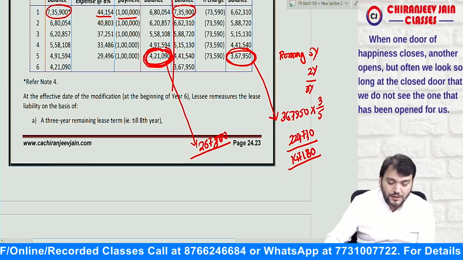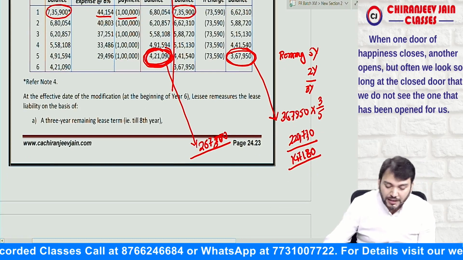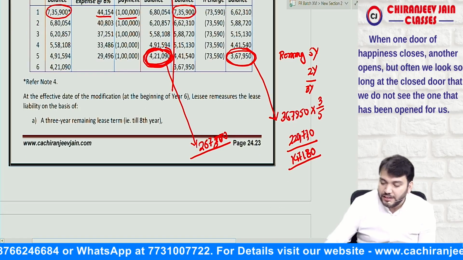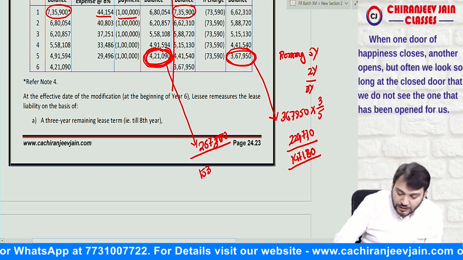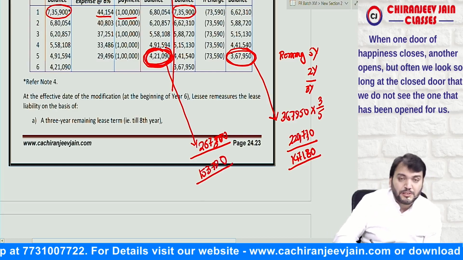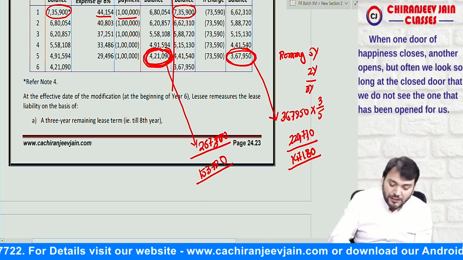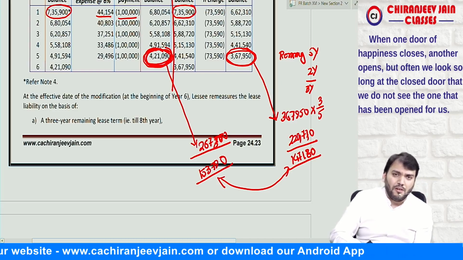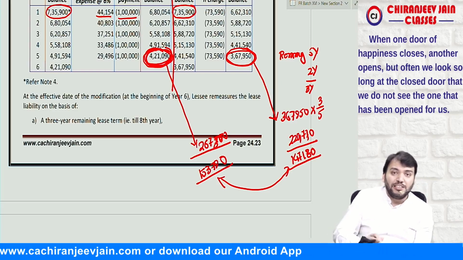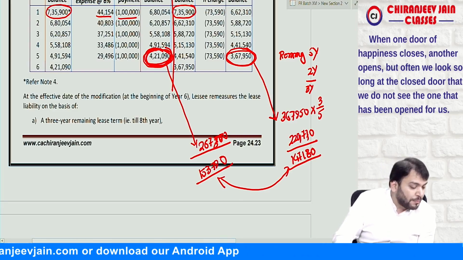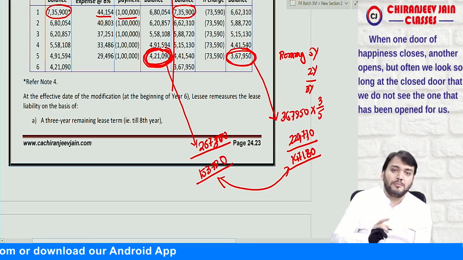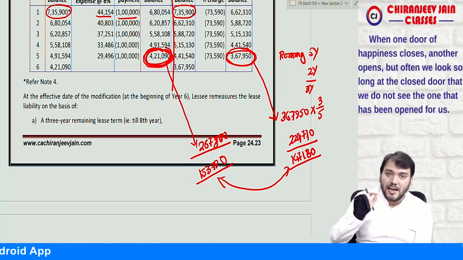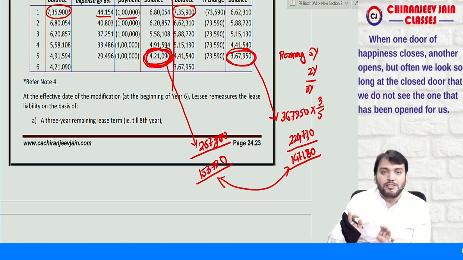It means how much decrease? It is 4,21,090 minus 2,67,300 is equal to what? 1,53,790. So can you see the difference between these two will be what? Gain or loss on the partial termination of the lease contract. Means you will pass one journal entry, lease liability account debit to ROU asset, and the difference will be gain or loss, which will be transferred to P&L.